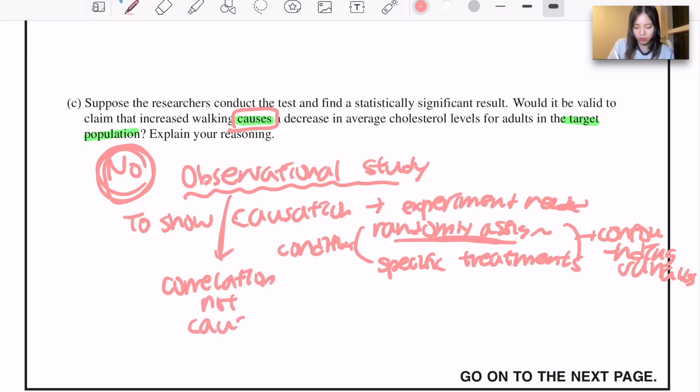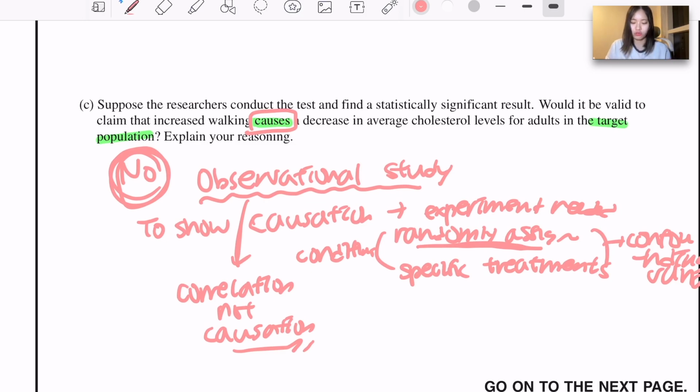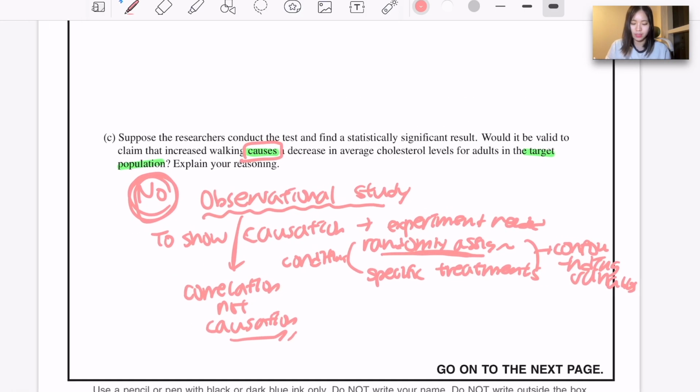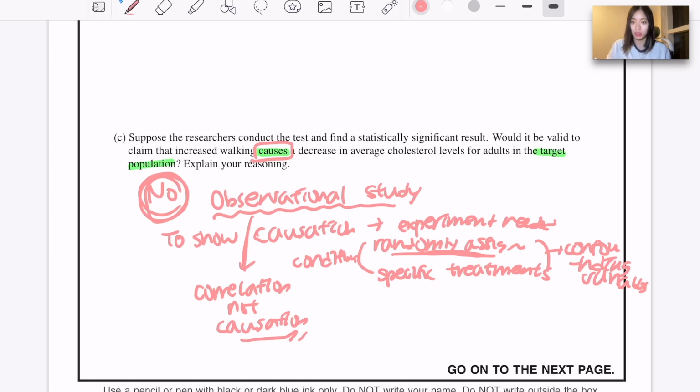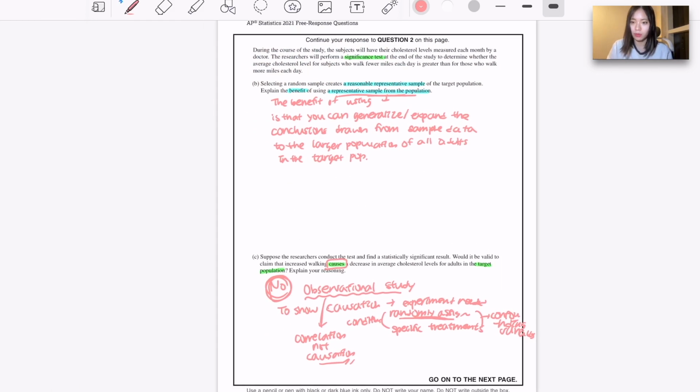not causation. So it is not legitimate for the researchers to claim that increased walking causes a decrease in average cholesterol levels for adults, especially in all of the target population.